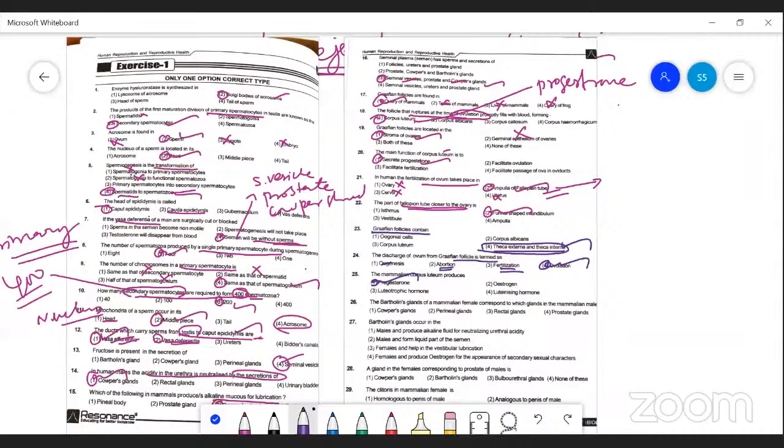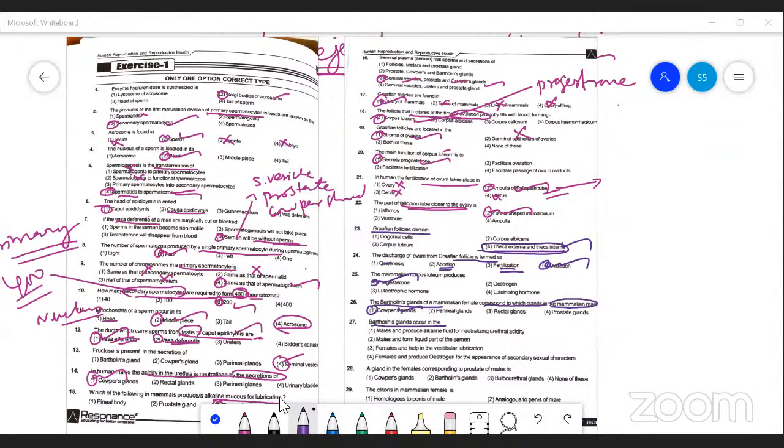Bartholin glands of the mammalian female are present in the female reproductive system. The corresponding gland in the mammalian male is the Cowper's gland. The secretion of Cowper's gland and Bartholin's glands is more or less the same. The Bartholin gland occurs in females only.